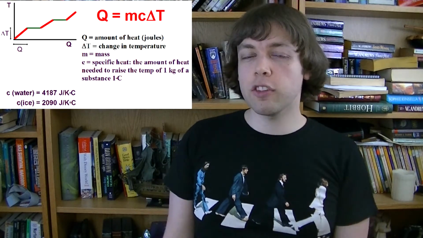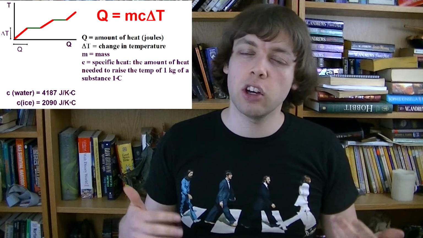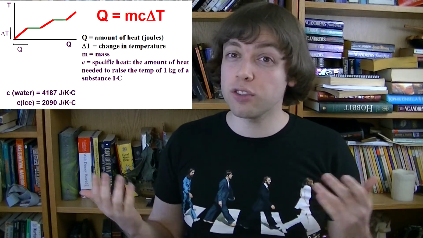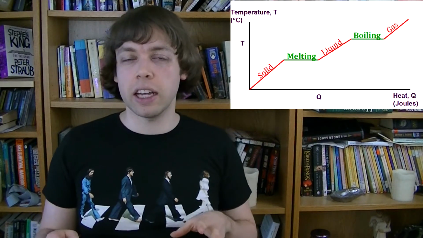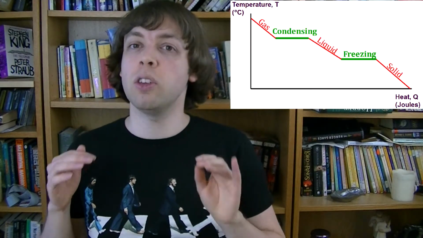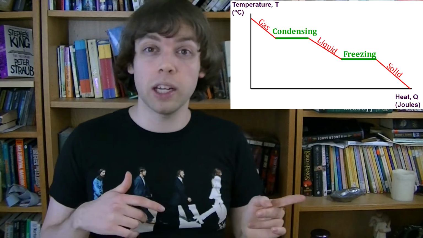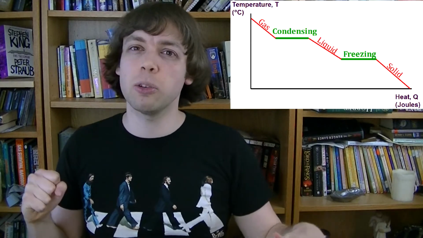That won't work. The value of c, the specific heat capacity, changes depending on what the material is that you're heating or cooling. So for liquid water, it's 4187. For ice, it's 2090. If we were cooling the water instead of heating it, the graph would simply flip, but the amount of heat would still be the same. We'd use the same equations going the opposite way. But now Q would tell us how much heat energy we have to take out to decrease the temperature, as opposed to telling us how much energy we have to put in to increase the temperature. It's the same whether you're heating or cooling because energy is always conserved.